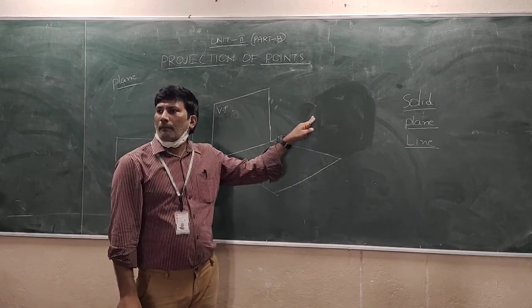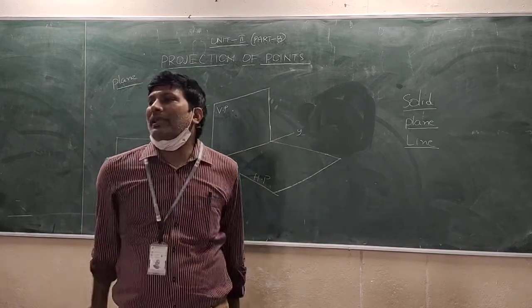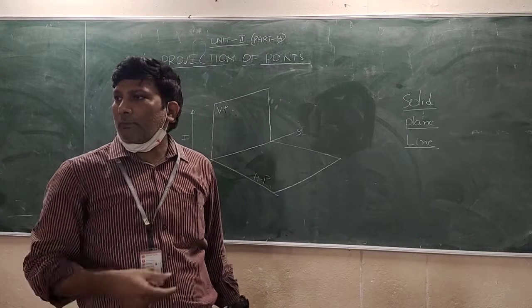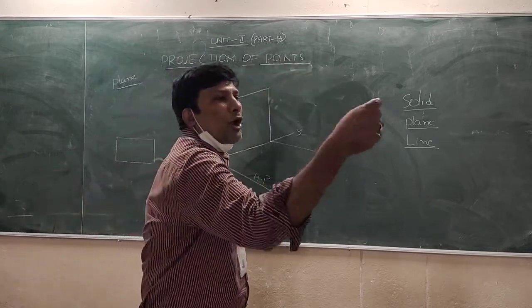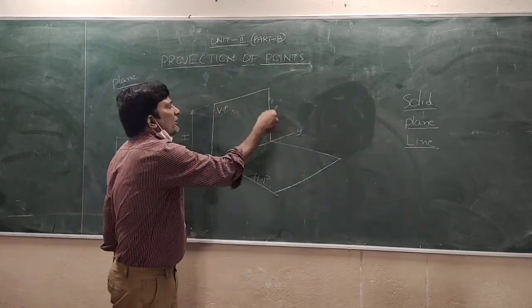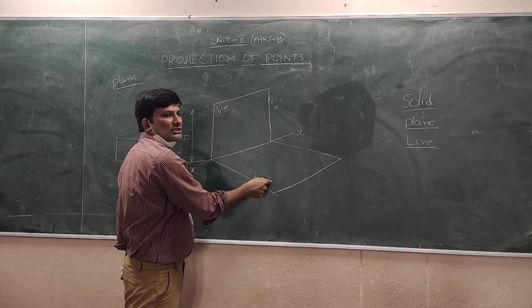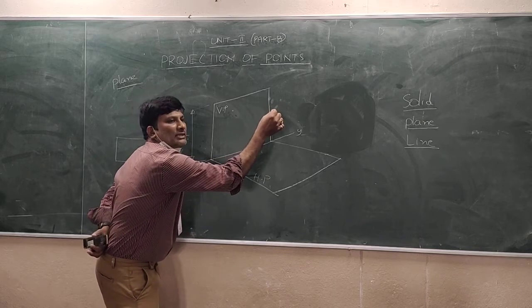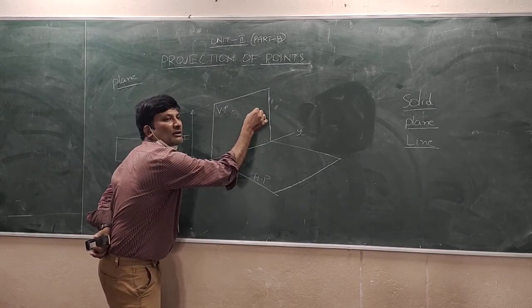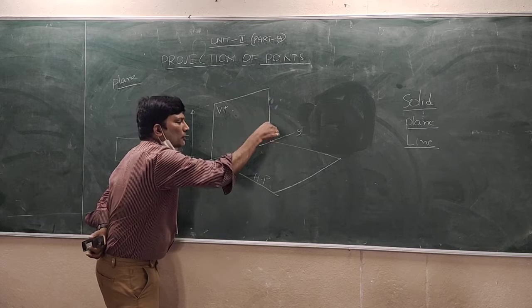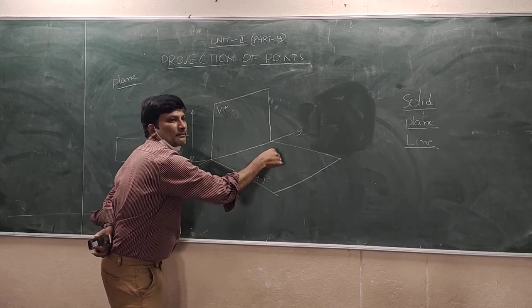We will get a point. Now, what I am taking here, I am taking that particular point. That point I am keeping in between two reference planes. One is the vertical plane and another one is the horizontal plane. The point I am keeping like this. Then I am projecting onto the vertical plane, and at the same time I am projecting onto the horizontal plane.